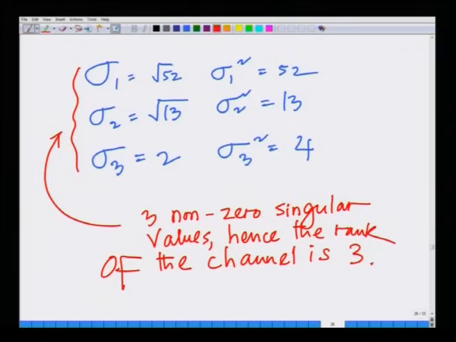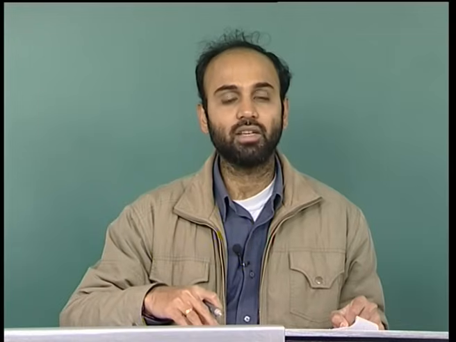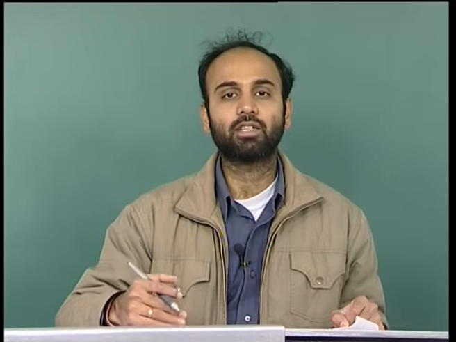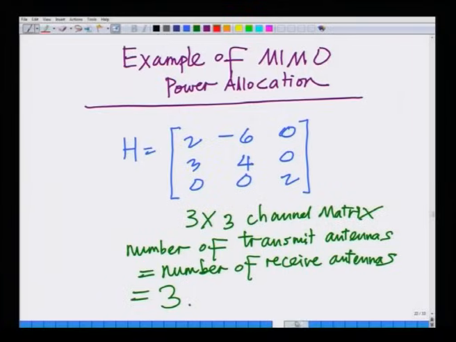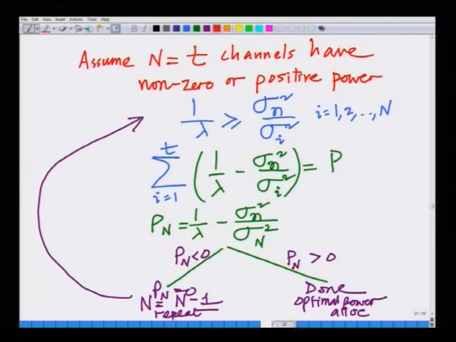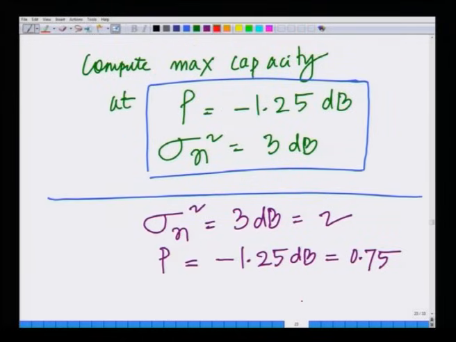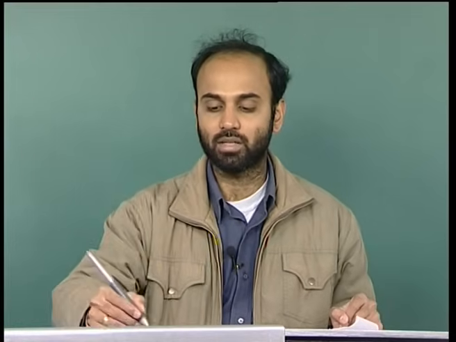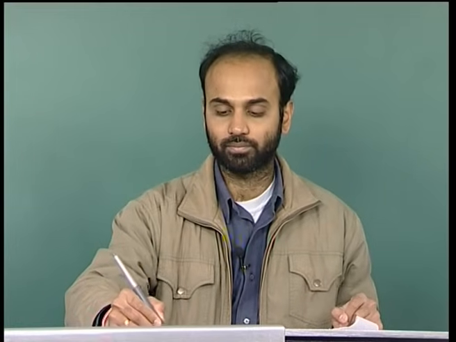And so, now we have the singular values. Using the framework that was illustrated previously, we have to compute the optimal power allocation corresponding to this transmit power of minus 1.25 dB, that is 0.75. Remember, that is the problem we started out with. Due to lack of time, I have to stop this lecture here. In the next lecture, we will start with the procedure to compute the optimal power that is to be allocated to these different MIMO parallel channels, so as to achieve the maximum capacity. Thank you very much.